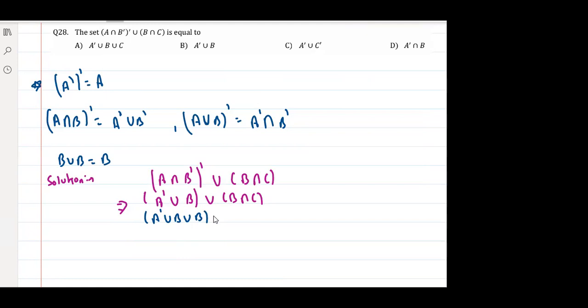Right? Then intersection with A complement union B, right? Union C. Yes or no? Can I write like this? Yes or no? Tell me, yes or no? Yes sir. Yes or no? Okay, does anyone have a problem up to here?